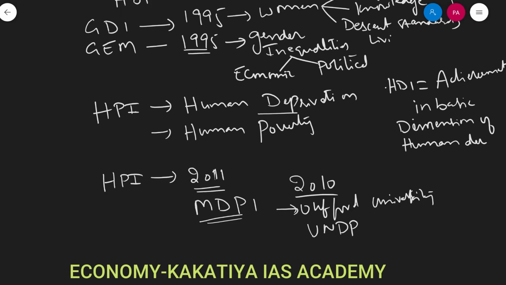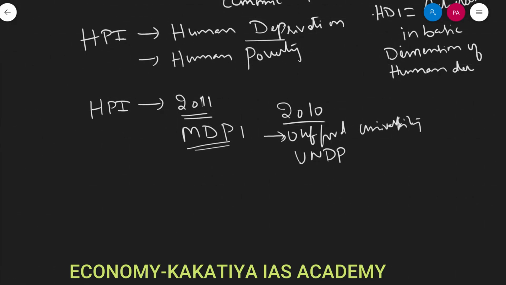These parameters are broadly classified within three major indicators called health, education and standard of living.